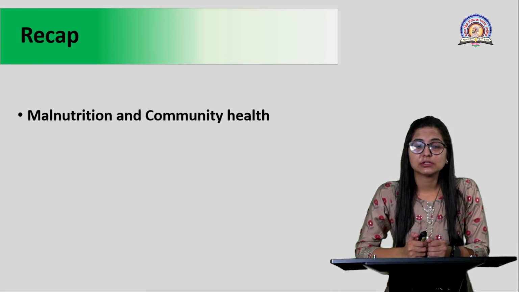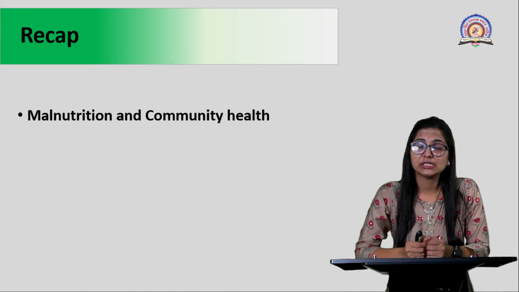Like I said in a previous course, we have already talked about various topics such as different nutritional deficiency diseases, which include kwashiorkor, marasmus, vitamin A deficiency. We have also talked about fluorosis, zinc deficiency, iron deficiency anemia, protein energy malnutrition in detail. Other than this, we have also discussed the various government schemes and programs which are associated with the betterment of community health with regards to such malnutrition problems. Also, we have discussed the theory part of anthropometry in detail.